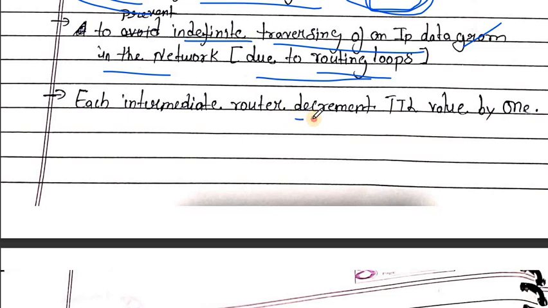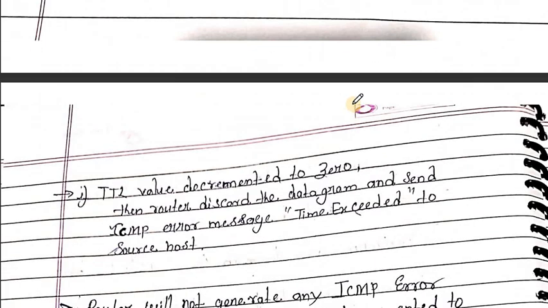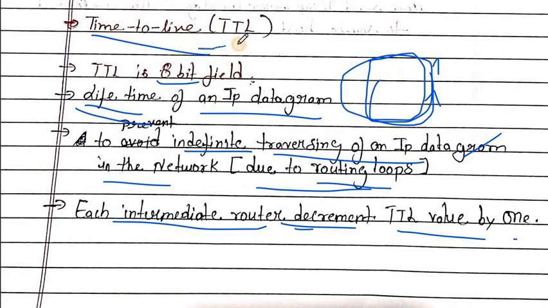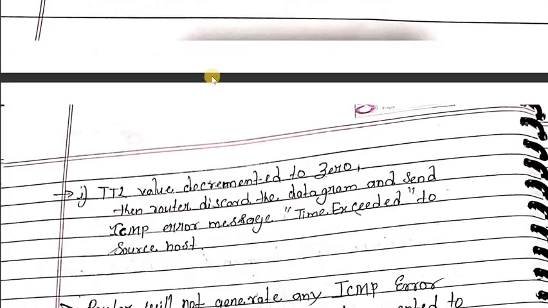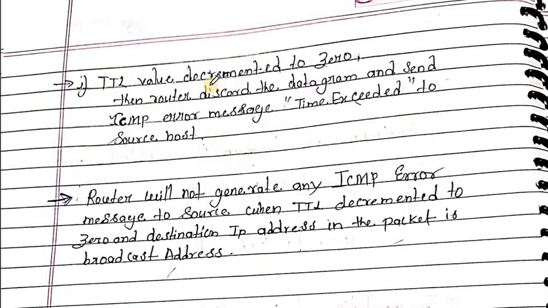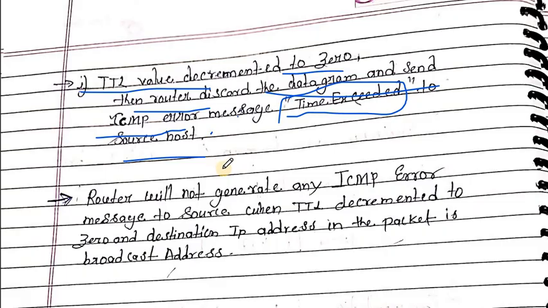Each intermediate router decrements the TTL value by one. The TTL is in the header part, and when the IP datagram packet passes through a router, the router decrements the TTL value by 1. If the TTL value decrements to 0, then the router discards the datagram and sends an ICMP error message, time exceeded, to the source host.